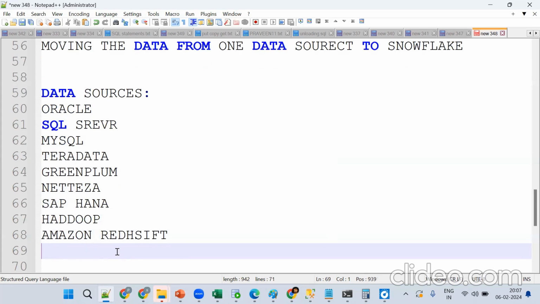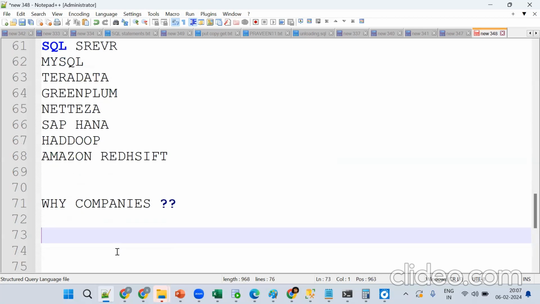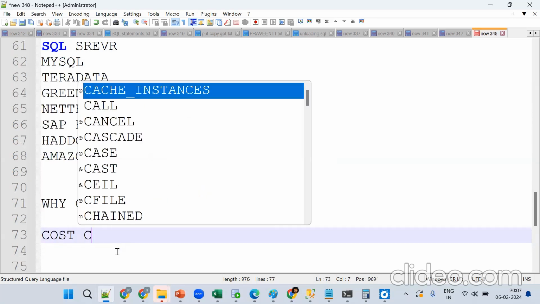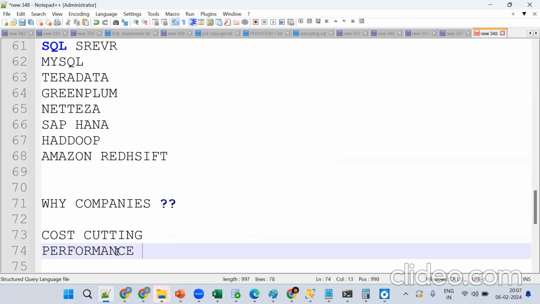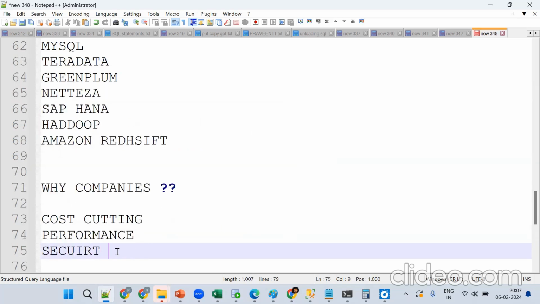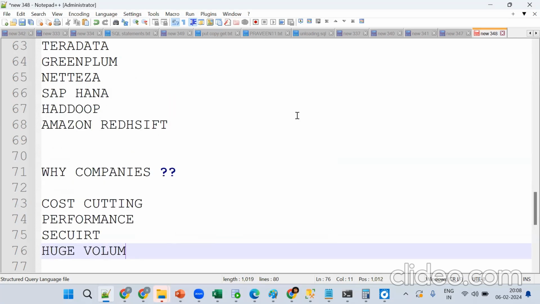It depends. Tell me why companies are moving. If anybody asks, why are your companies moving the data? What's the purpose? Cost cutting. Performance. Security. Huge volumes, you can do it easily. Okay, so this is clear so far.